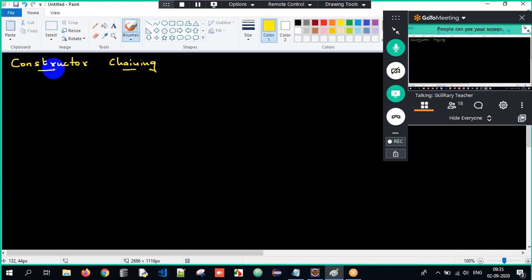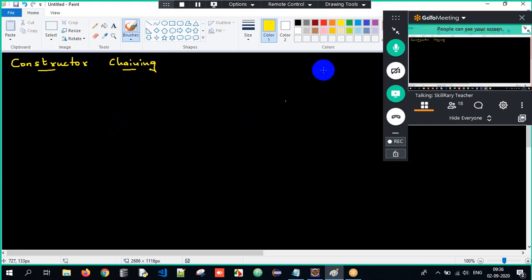There should be multiple constructors. The process of having multiple constructors is called constructor overloading. Once I have multiple constructors, one constructor will call another constructor. That is called chaining.